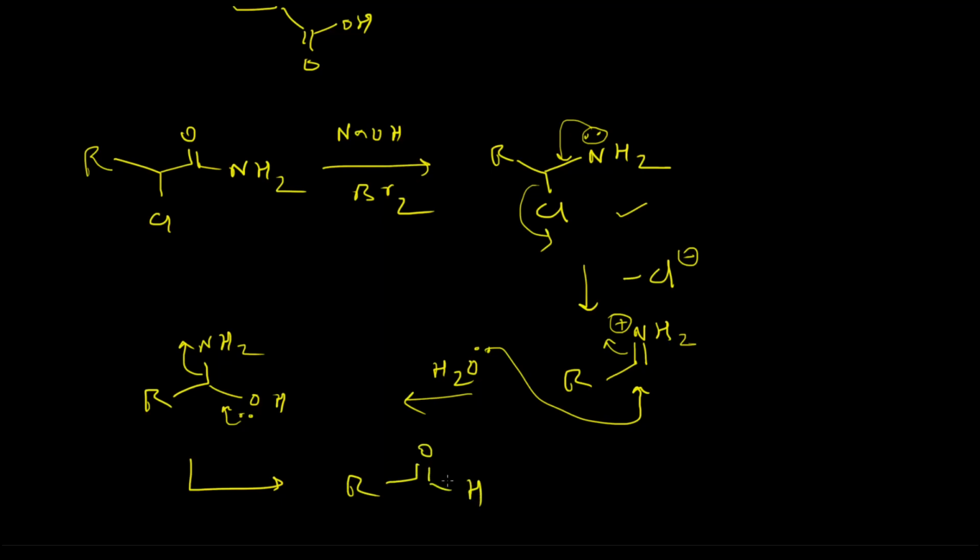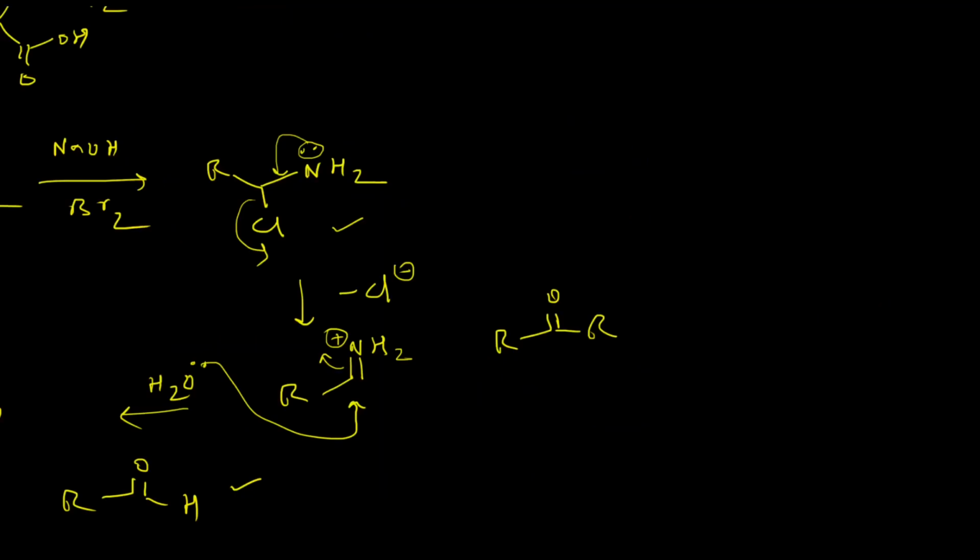So if there is a halogen atom at the alpha position with respect to this amide group, then there will be the formation of an aldehyde. If there is another R group, then the product will eventually be a ketone. So this is quite an interesting example of the Hofmann degradation reaction. These are the examples of the Hofmann reaction.